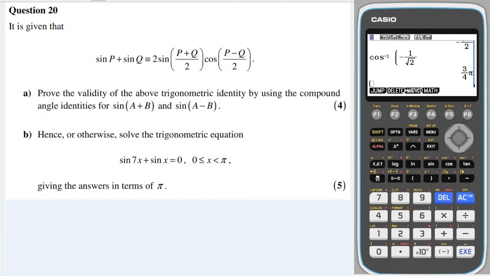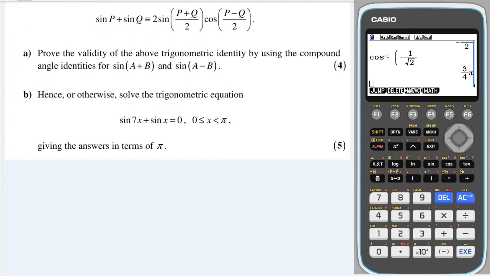Okay, question 20. We've got sine p plus sine q, and we've got it equal to 2 lots of sine (p plus q) over 2 cos (p minus q) over 2, and it gives us a hint that we have to use the compound angle formula. Okay, so let's just remind ourselves what each of these are.